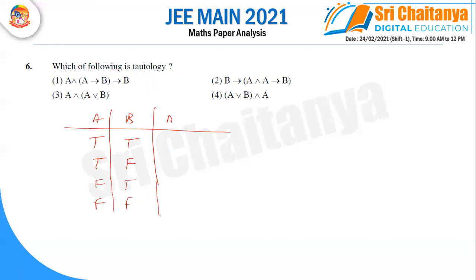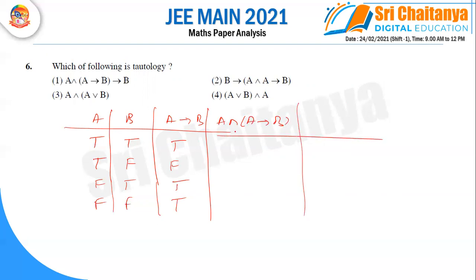So applying the condition A implies B, that means if the first one is true and the second one is false, then it is false, and the remaining are all true. After that we are writing A and A implies B, so it is a conjunction statement. If both are true, then it is true. In all remaining cases, it is false. After that, we are applying the condition A and A implies B implies B. From this case to this case, if true implies false, then we should write false. Let us verify the condition. Then option one is the answer.